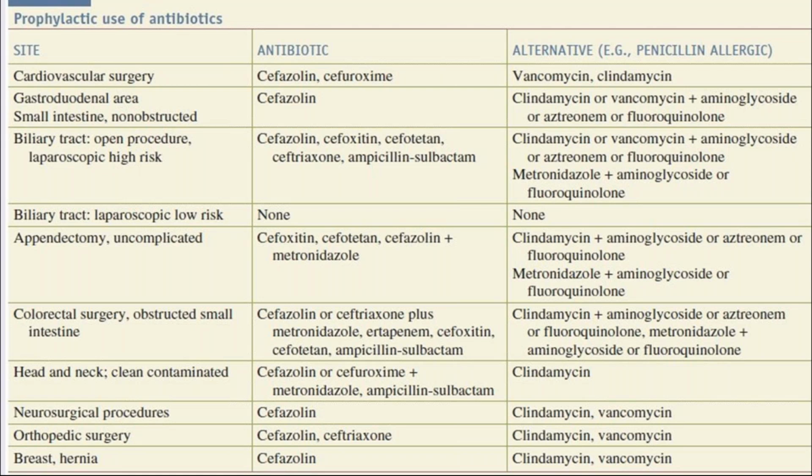For obstructed or penicillin allergic cases, clindamycin or vancomycin along with an aminoglycoside, aztreonam or fluoroquinolones.